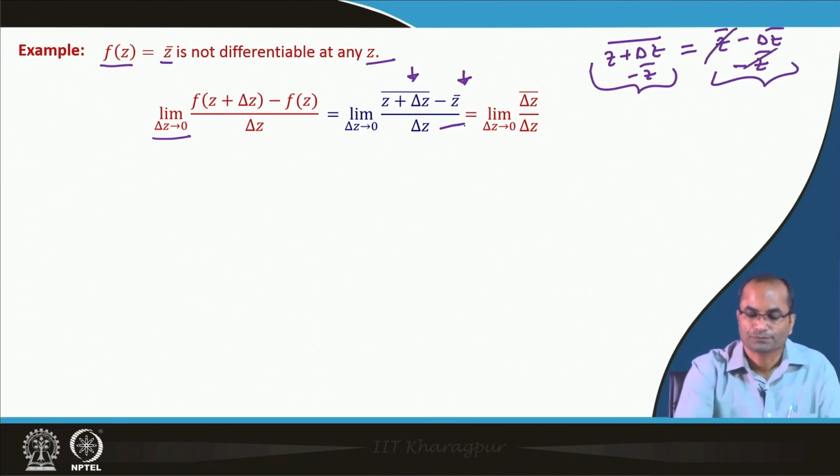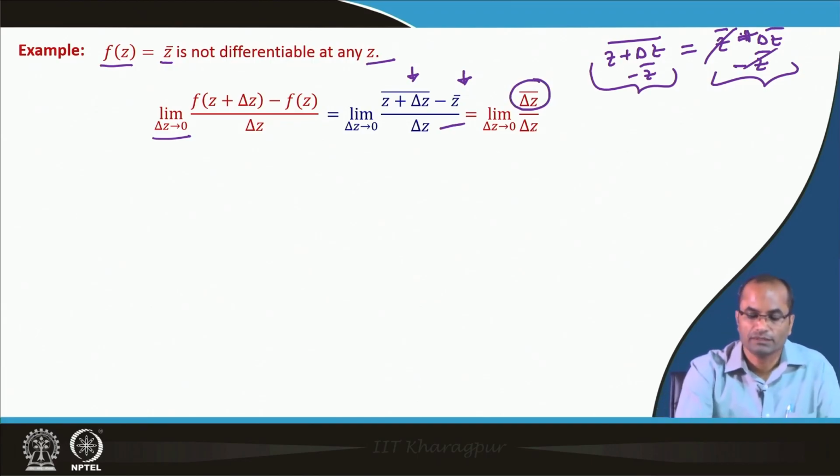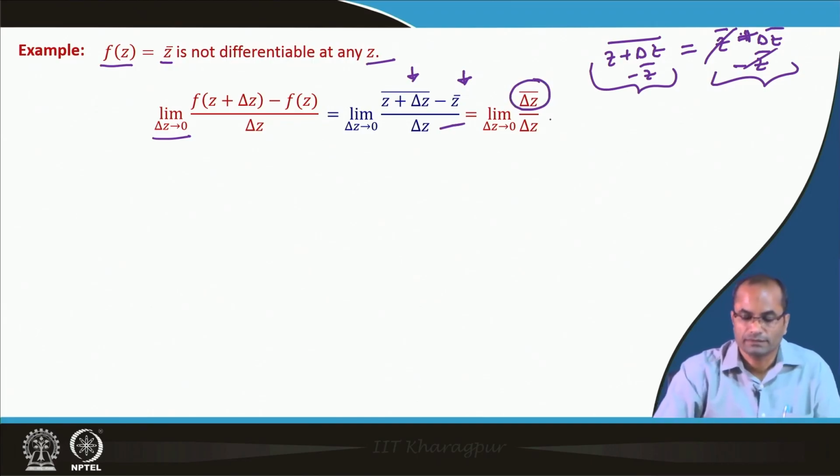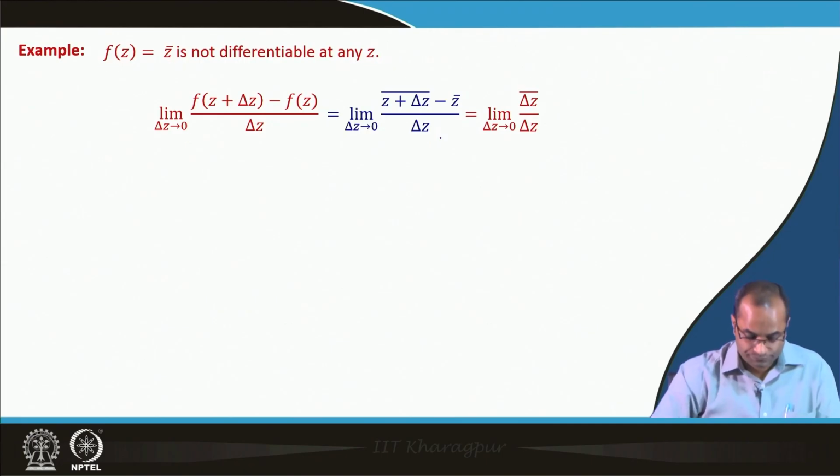So, this was plus there, not minus. Then we have the conjugate of delta z, divided by this delta z, which is already here. Now we will look at whether this limit exists or not.